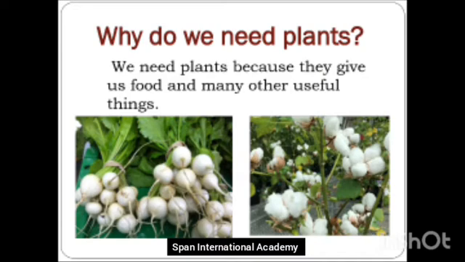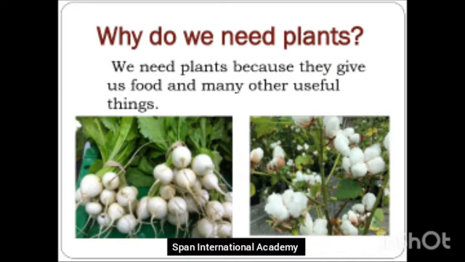And from where do we get this cotton? We get this cotton from the cotton plant. This cotton plant gives us cotton and we use this cotton to make clothes that we wear. What other things are made by the plants? Yes, medicines. A lot of medicines are made by using plants.